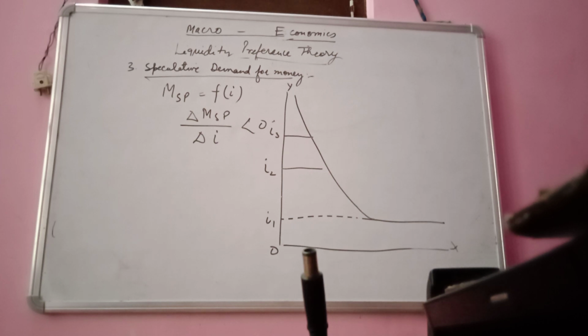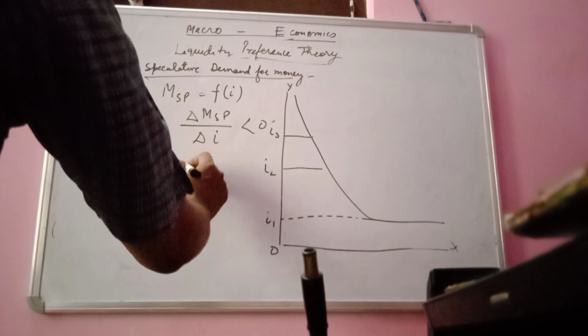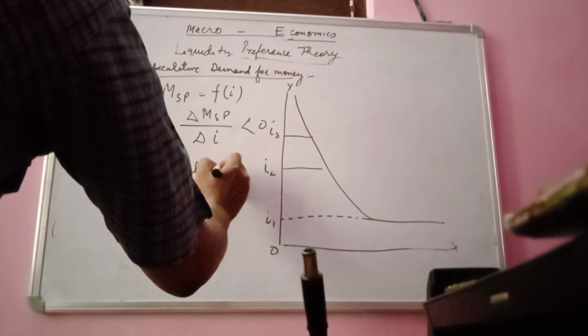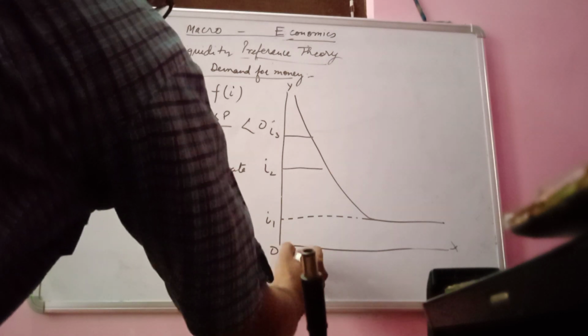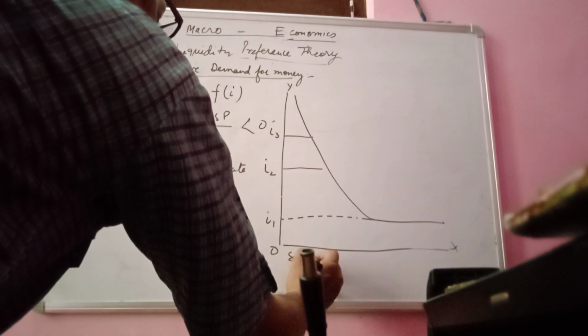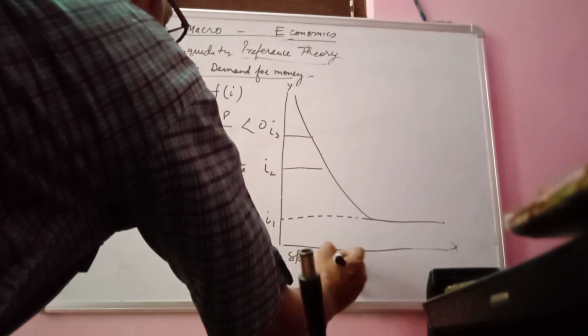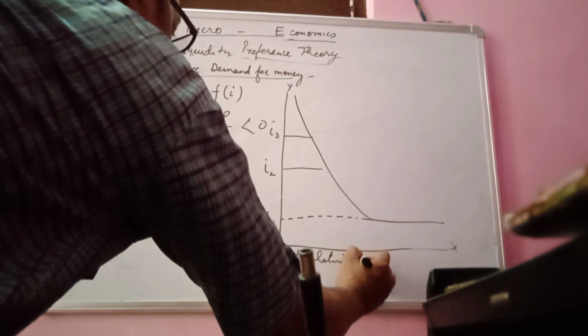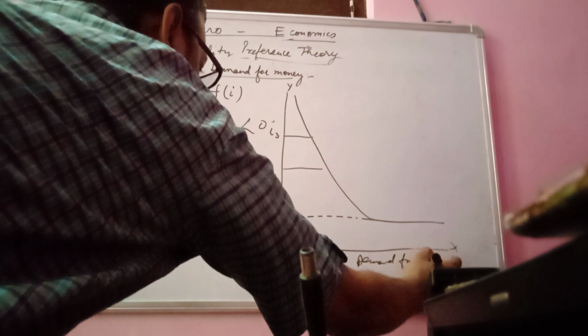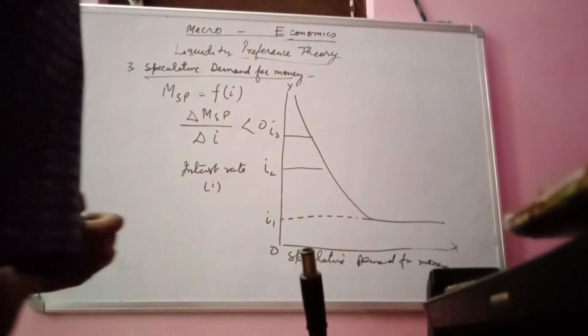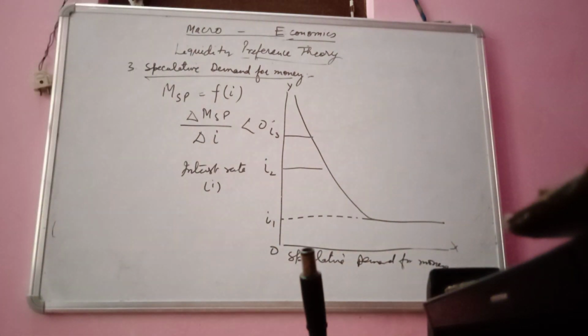On the y-axis we have the interest rate, which is I, and on the x-axis it is the speculative demand for money, which is MSP.